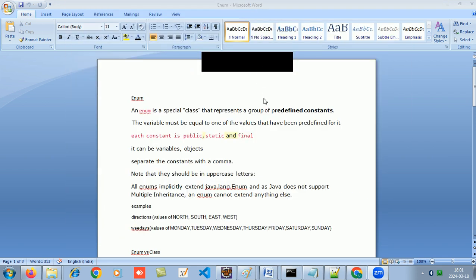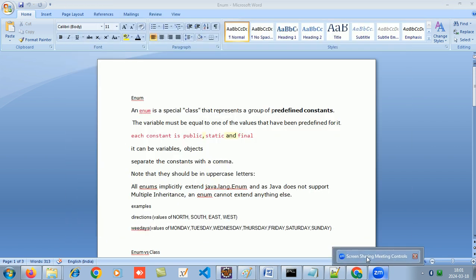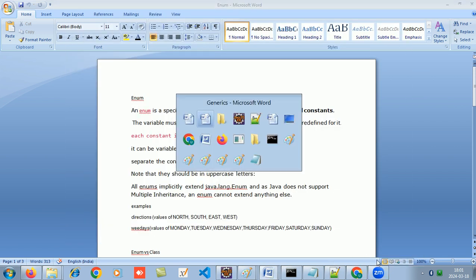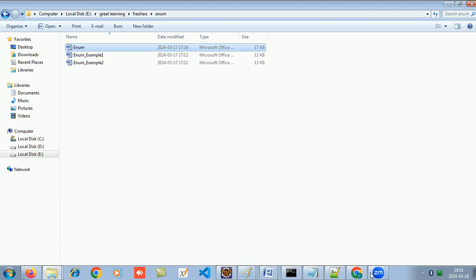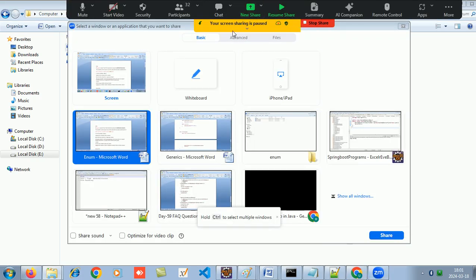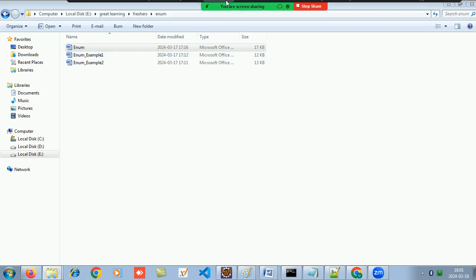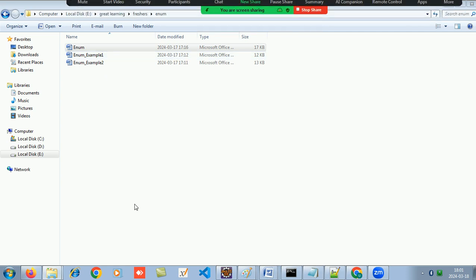Okay, who can list down for me the data types in Java? What are the data types in Java we have? Who can list them down for me?